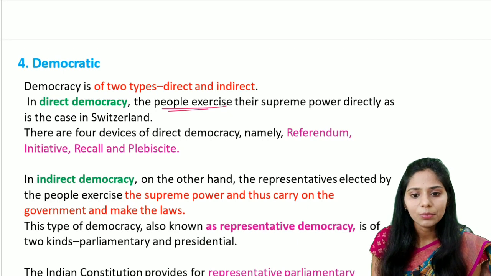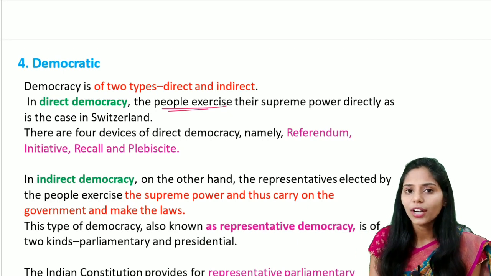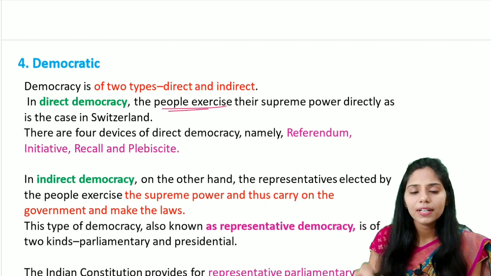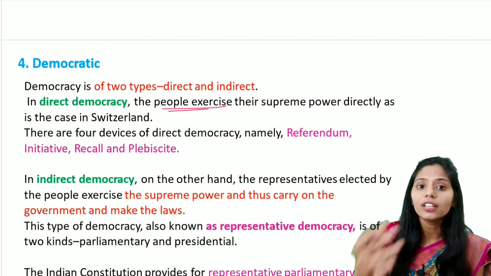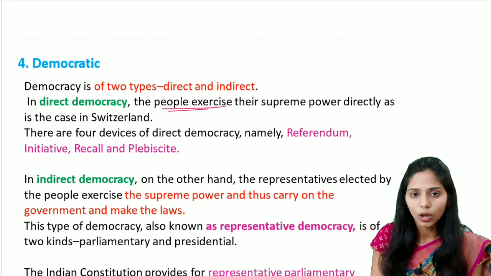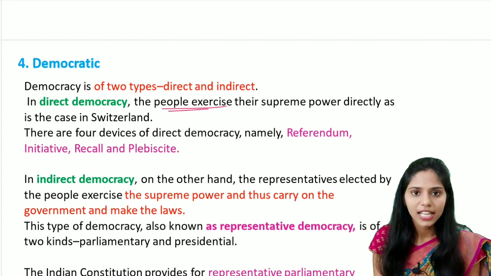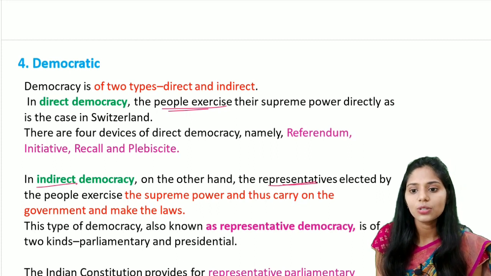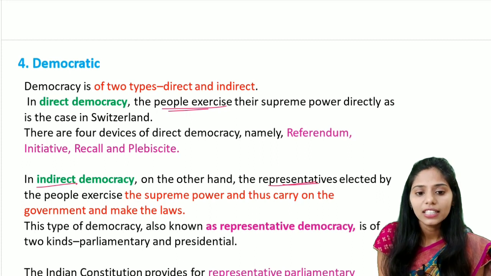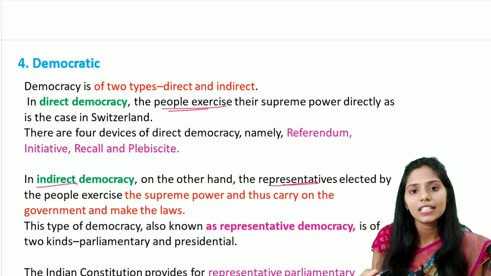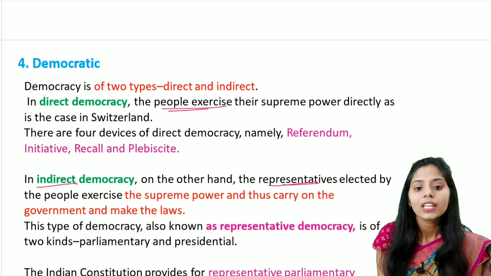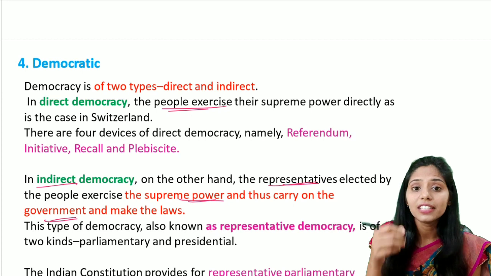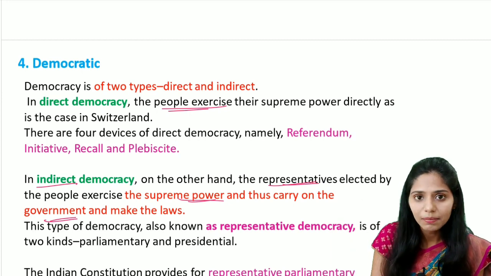And in indirect democracy, the people do not have direct authority. People elect their representatives. The representatives who are elected by the people make the laws on behalf of these people. Okay, so this is indirect democracy. The representatives who are elected by the people exercise the supreme power, carry on the government and make the laws on behalf of the people.